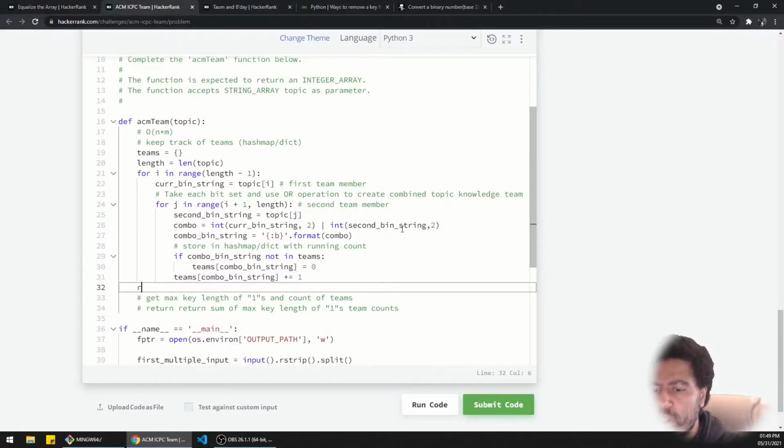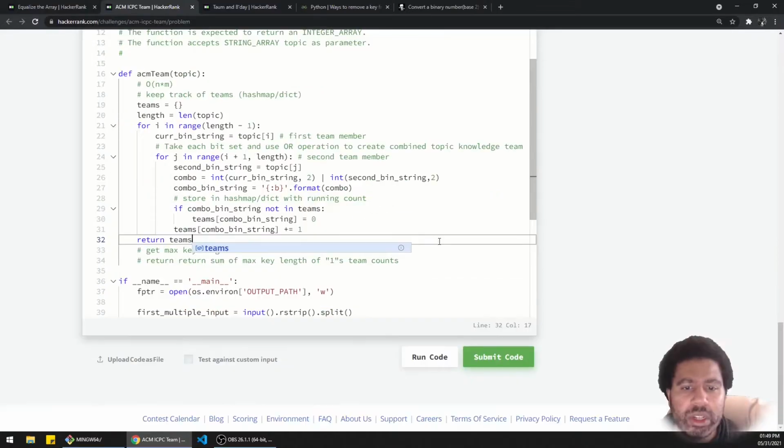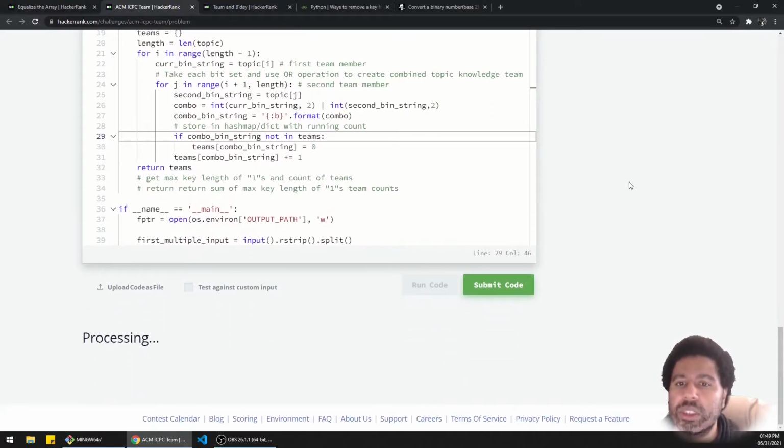Okay, so I just want to return this right now, see what this looks like. Return teams. So just return teams. Let's see. Let's run some code, see what that looks like.